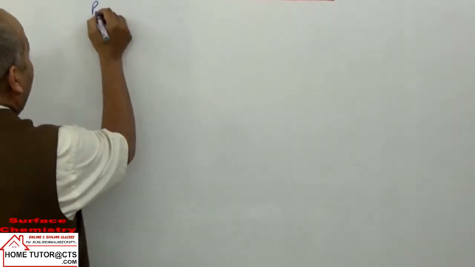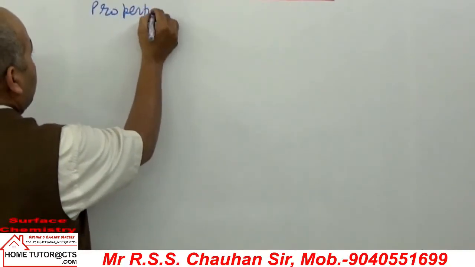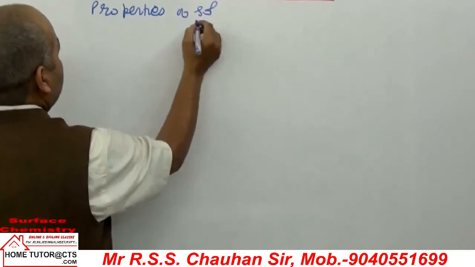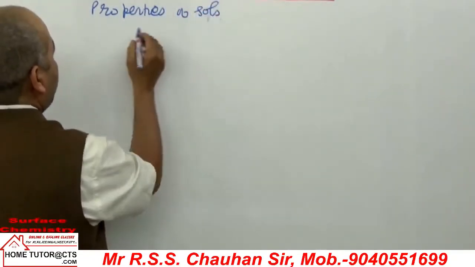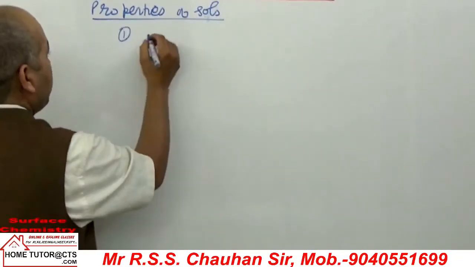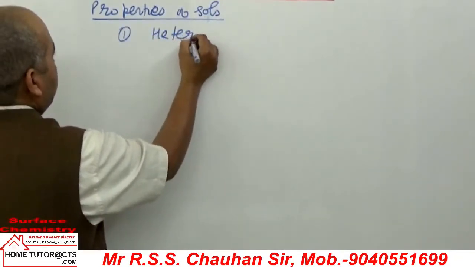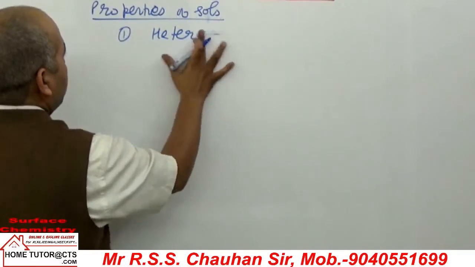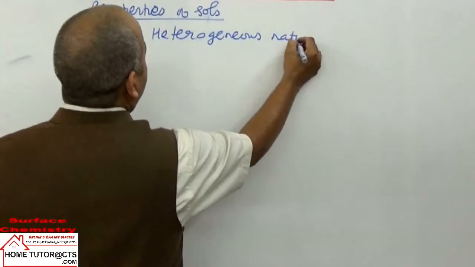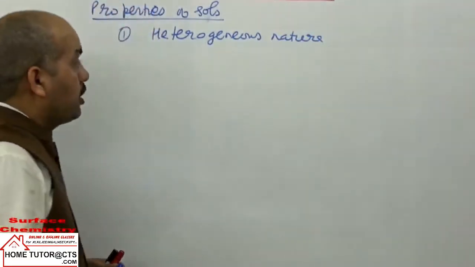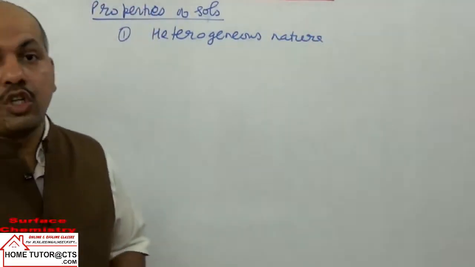Now we take properties of salts. First can be taken here that they have heterogeneous nature. We have heterogeneous nature of the salts.